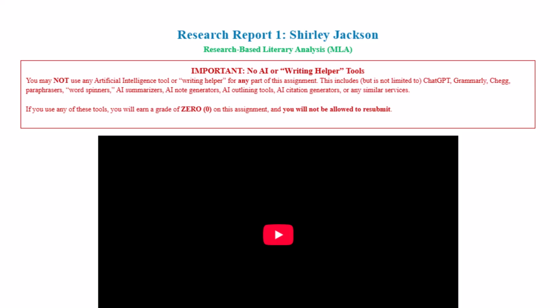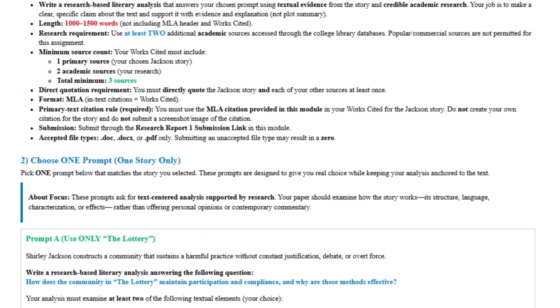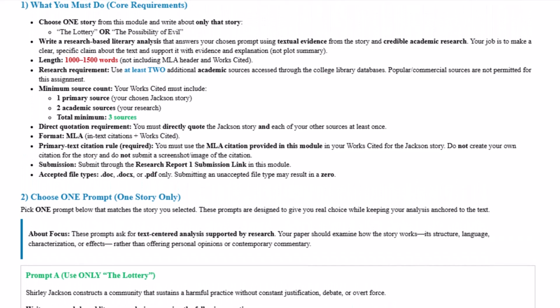Now, as to what you have to do for this essay. First and foremost, you are going to choose one story from this module and write about only that story, either The Lottery or The Possibility of Evil. This is a research-based literary analysis that answers your chosen prompt using text evidence and credible academic research. Your job here is to make a clear and specific claim about the text and support it with evidence and explanation, not just give me plot summary.